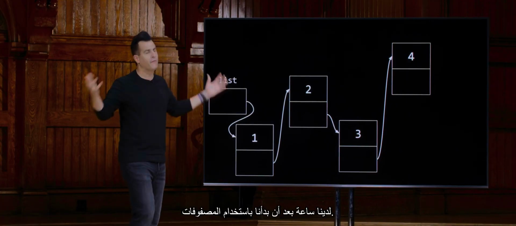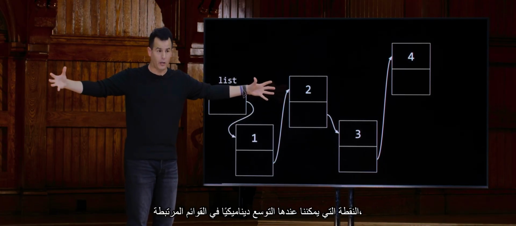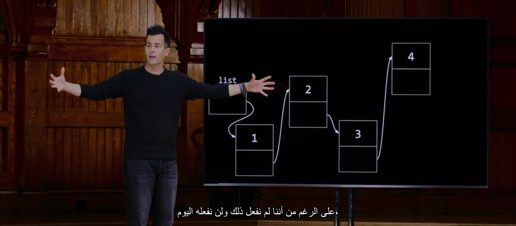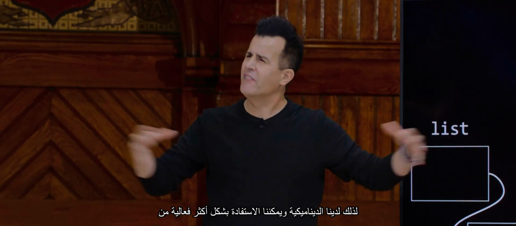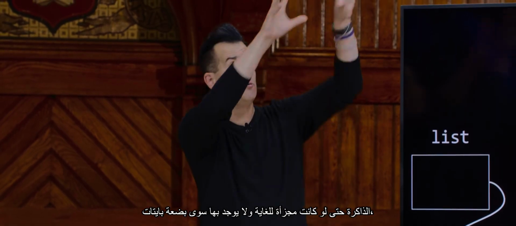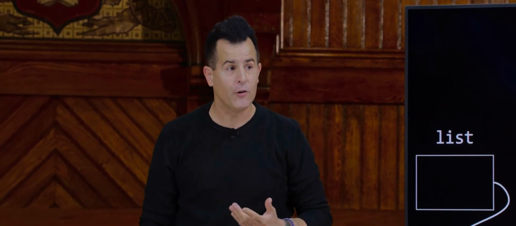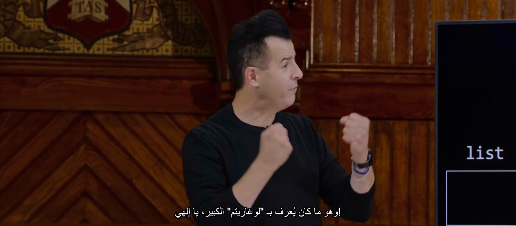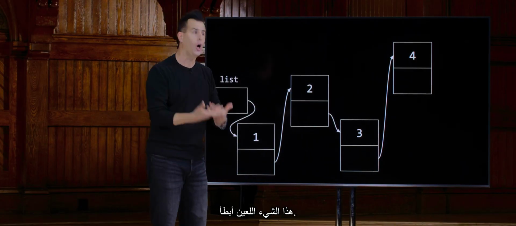An hour after we started with arrays, we've gotten to the point where we can dynamically grow a linked list. And I dare say, even though we've not done it and won't do it today, shrink the linked list by freeing things that we don't need. So we have the dynamism, and we can make more efficient use of memory, even if it's very fragmented and there's a few bytes here, a few bytes there. But we've paid this price because with arrays, recall, even our phone book example, we at least had binary search, the running time for which was big O of log n. So my God, not only are we spending more space, the darn thing is slower.